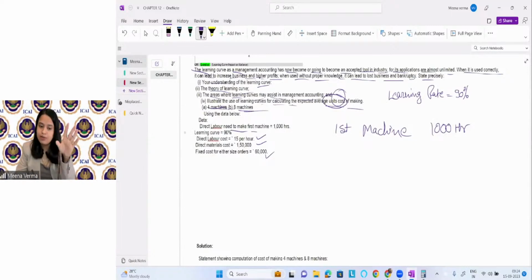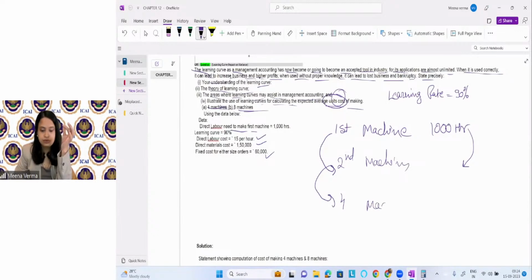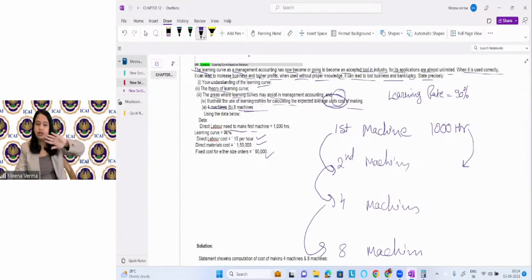Now look, just remember, because this is something you don't know. When the units double, we can apply the learning curve as it is. So from first to second machine, then from second to 4 machines, then 4 to 8 machines. When the production doubles, you can apply the learning curve.